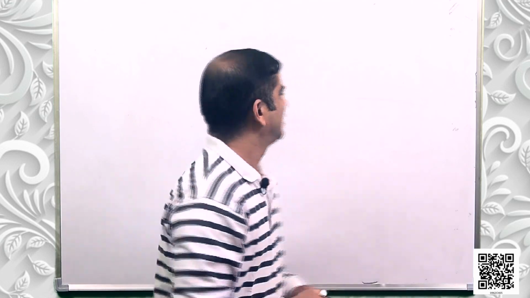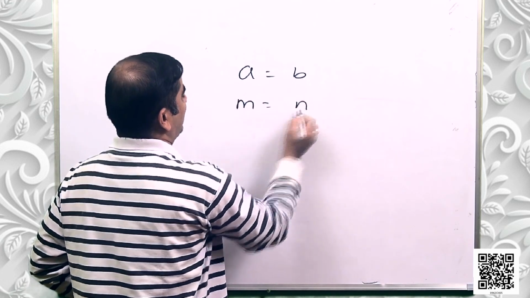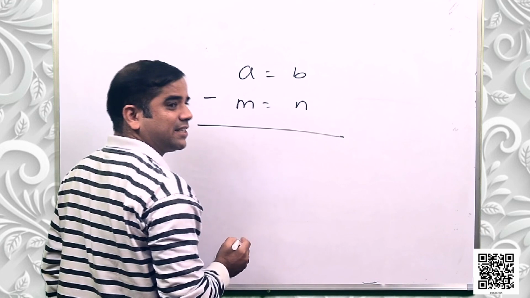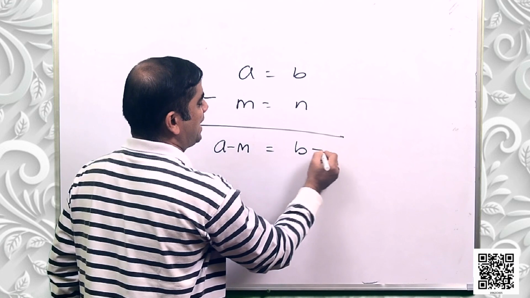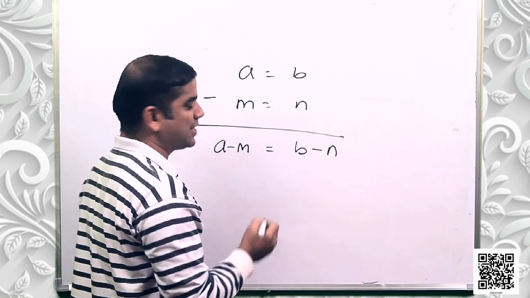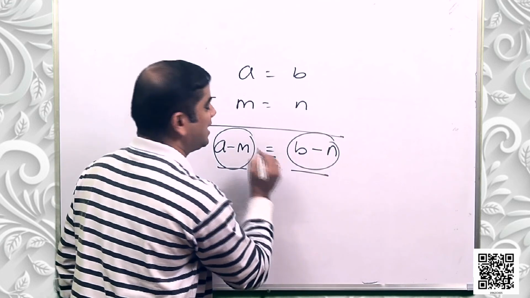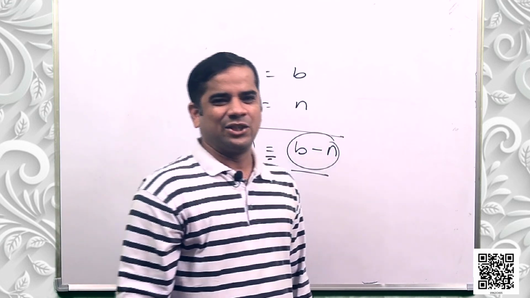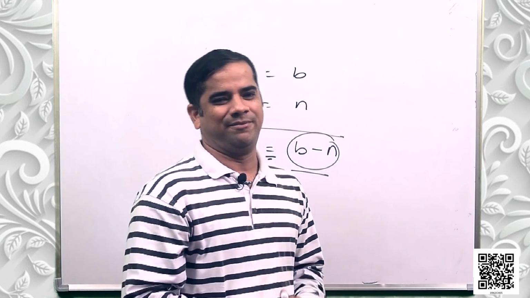Let's go to axiom number 3. It says if equals are subtracted from equals, the remainders are equal. So if A is equal to B and M is equal to N and we do the subtraction, A minus M is equal to B minus N. That means when equals are subtracted, the remainders are also equal, isn't it? So if equals are subtracted from equals, the remainders are equal.